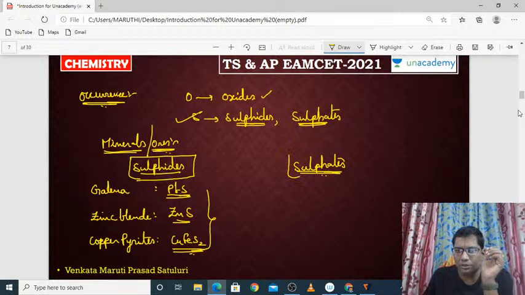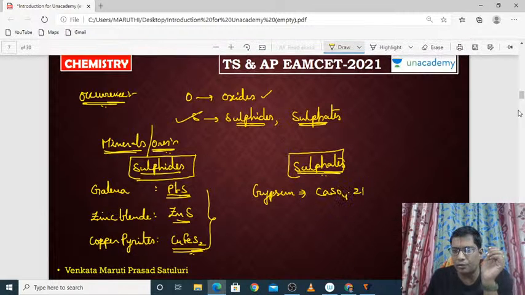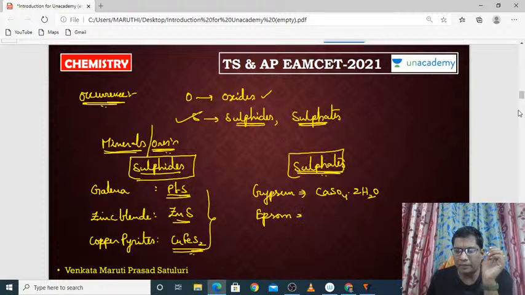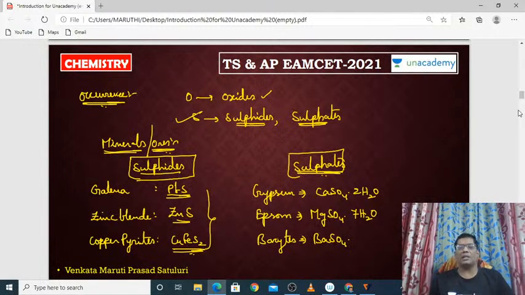Coming to the sulfate ores. Gypsum, everyone has an idea of its formula: CaSO4.2H2O, it is called gypsum. Epsom means magnesium sulfate heptahydrate, MgSO4.7H2O, is called epsom. And in the same way, barytes, BaSO4, barium sulfate is called barytes.